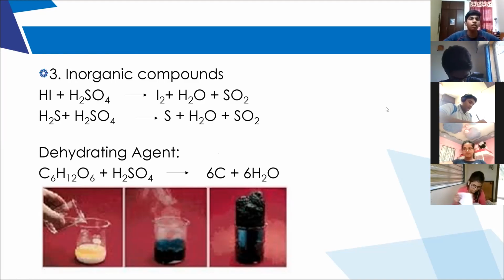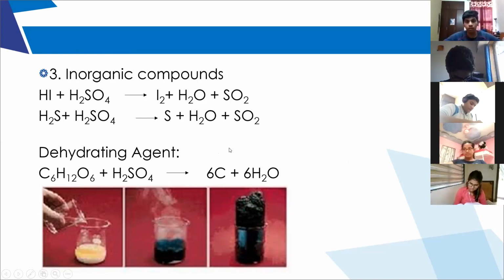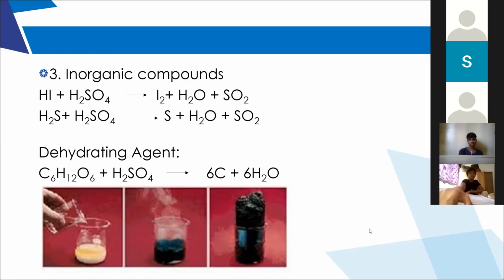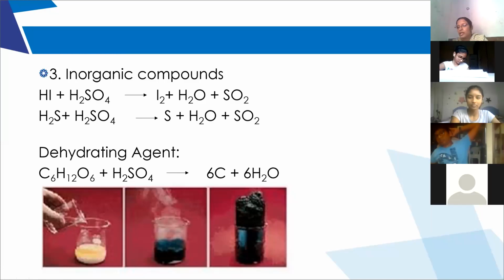I'm stressing this point because in last year's prelim this question was given and all the 10th grade students told it is out of syllabus. It is not out of syllabus. It is used as a dehydrating agent because it is hygroscopic. It absorbs moisture, it absorbs water, but does not change its state of matter. Clear, children? Did you understand this?